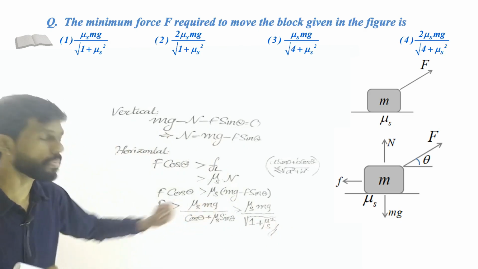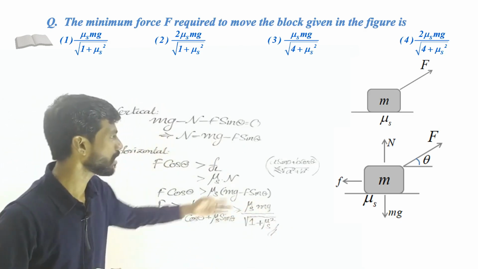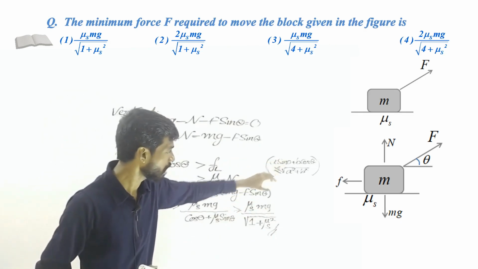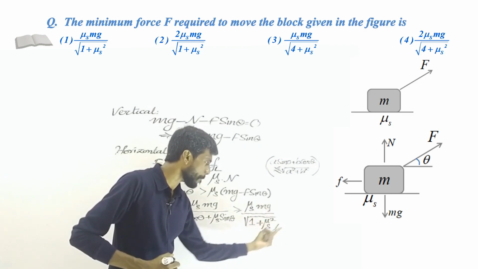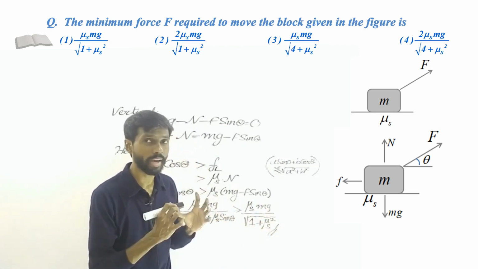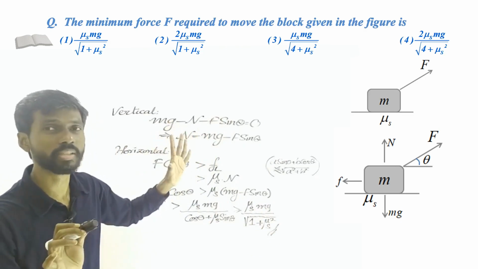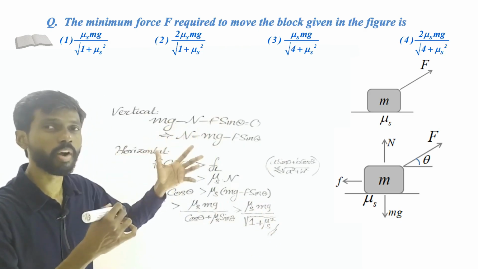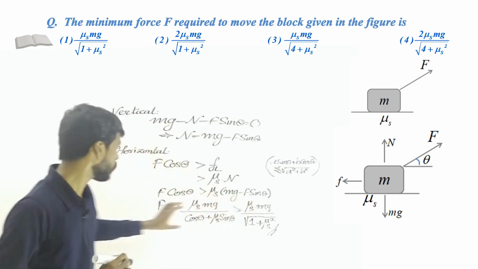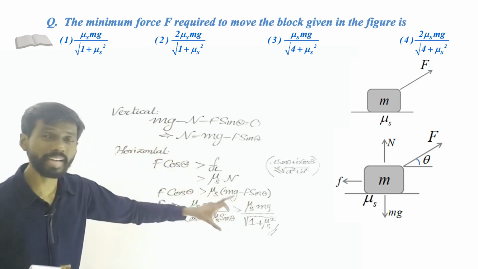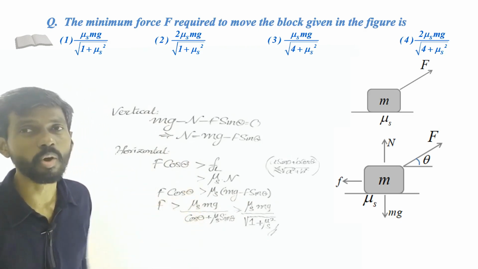That means the minimum value is this, right? So for what value of theta? Theta is not required. For some value of theta, this maximum is attained. So this is the minimum force required to move this object for some angle. Because the angle is not fixed, we don't know for what angle. So this is anyway the minimum value of the force F, because F is always greater than that value. So that is the minimum force required to move this object, right?